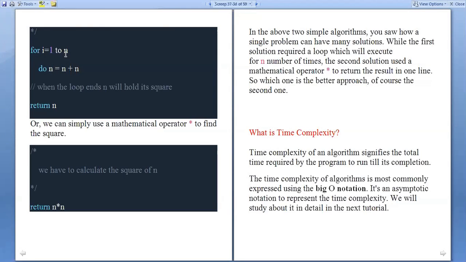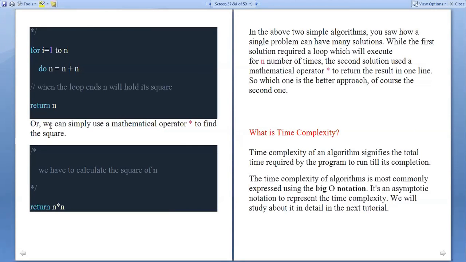Suppose n is 4 and you want to find 4 square. So 4 plus 4, one time it is repeated. Again repeat. So 4 times you will repeat adding 4 with 4. Then you will get the 4 square. When the loop ends, n will hold its square, so return n. This is one way of finding the 4 square. That means you are repeatedly adding 4 with 4, 4 times: 4 plus 4 plus 4 plus 4, like this.